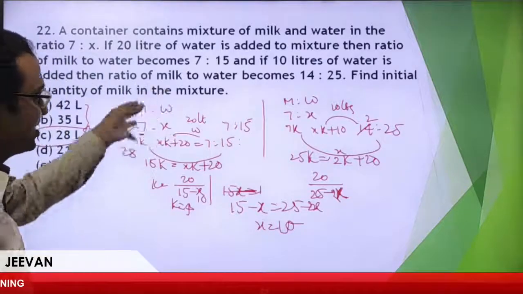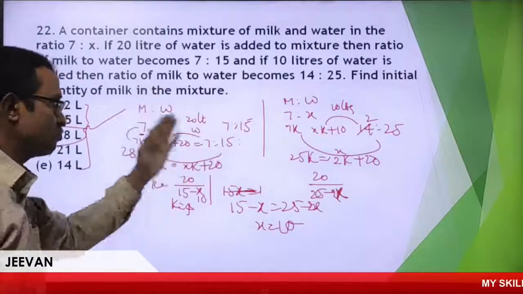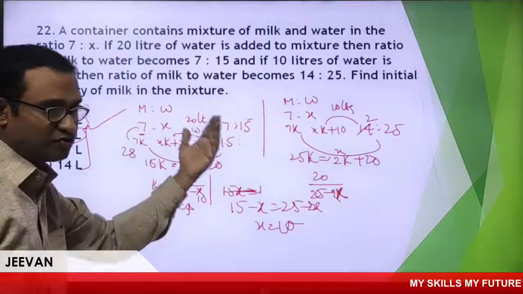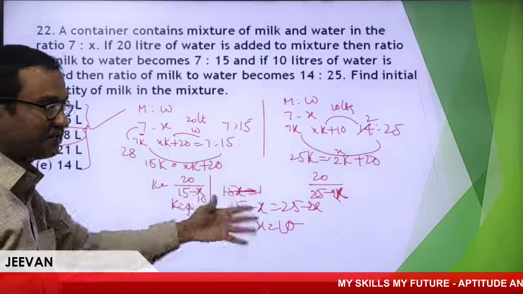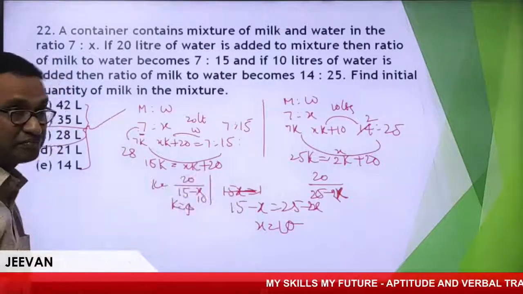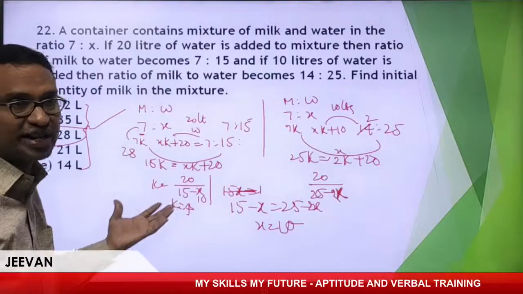Move to the next one. Please take care of this one. There are 2 stages. One is finding the value of K, another is finding the value of K again. Then make them equal to get the value of x. x is not the final answer because x represents water.